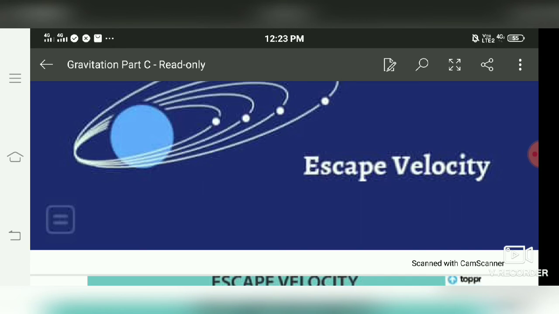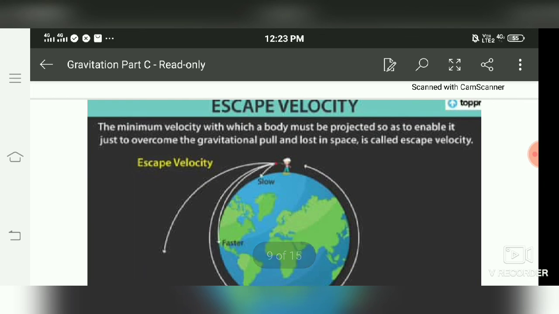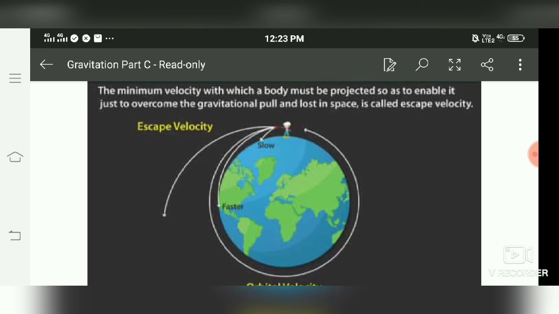The moon has no atmosphere for the same reason, because the escape velocity required over there is less, so most of the gases escape from there. So easily they escape from there, which means there is no atmosphere on the moon. So it's the minimum velocity with which a body is projected so that it is able to overcome the gravitational pull of the Earth and get lost in space, that is called escape velocity.